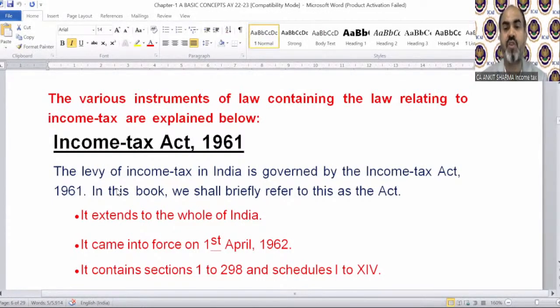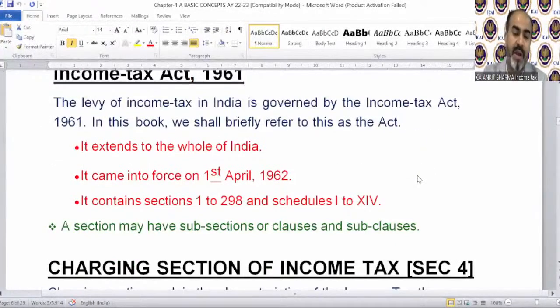In this book, we shall briefly refer to this act. It extends to the whole of India. This is section 1, what I'm teaching you. It is defining the characteristics of the Income Tax Act technically, the applicability, etc. So income tax is applicable in the whole of India. It came into force on 1st April 1962. Of course, it contains section 1 to 298 and schedule 1 till schedule 14.